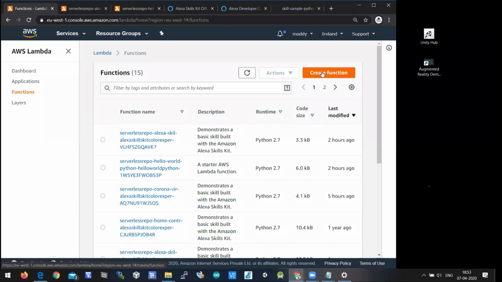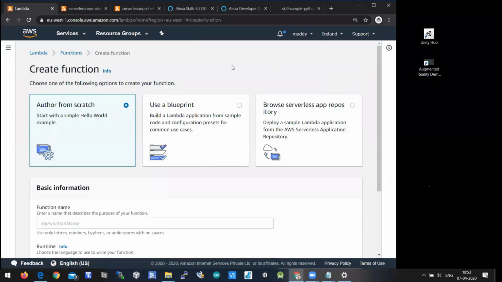You need to create a function for every skill that you create. If you want to create 10 skills, you need to create 10 functions. For every skill, there should be one function. So when you click on Create function, you'll get options.